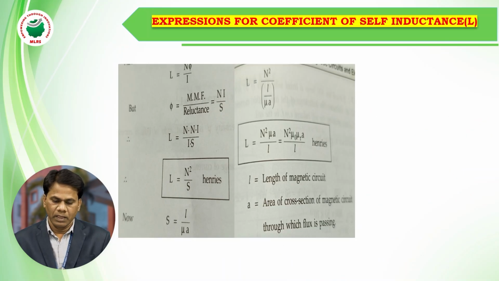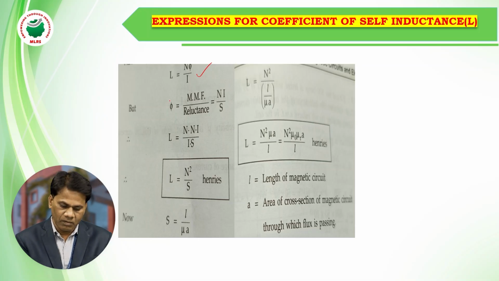So here the expression for the coefficient of self-inductance L is equal to N phi by I. We know that phi, the magnetic flux, is given by mmf by reluctance. So mmf is nothing but the number of turns into current, and S is the reluctance of a magnetic circuit.